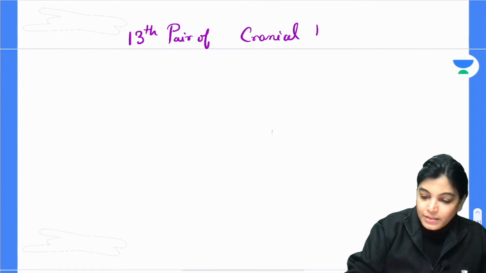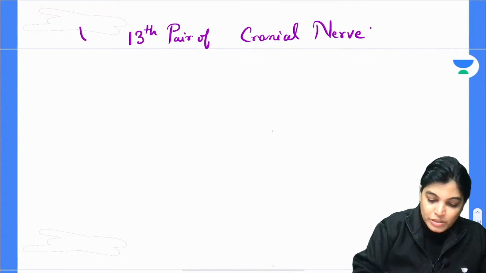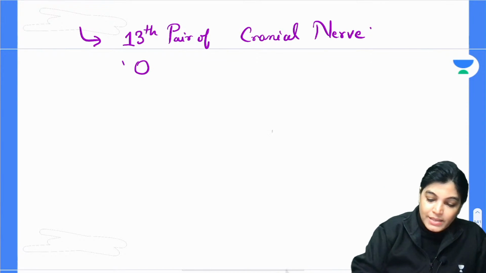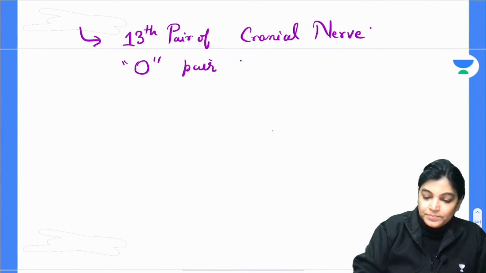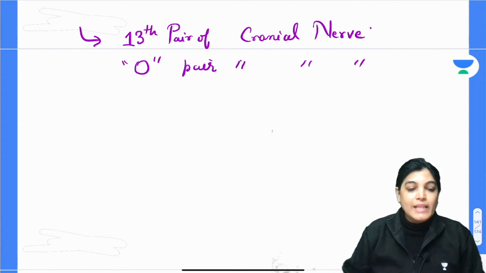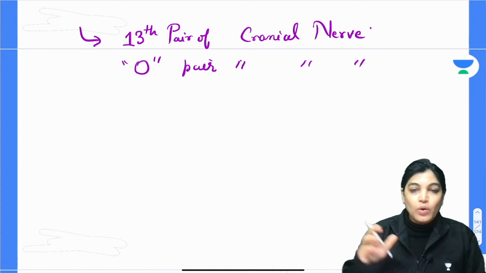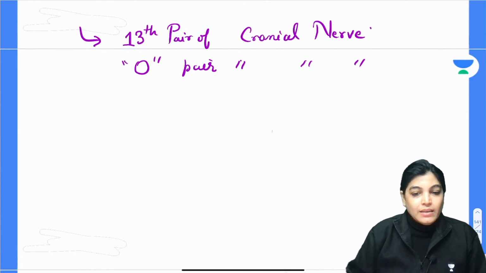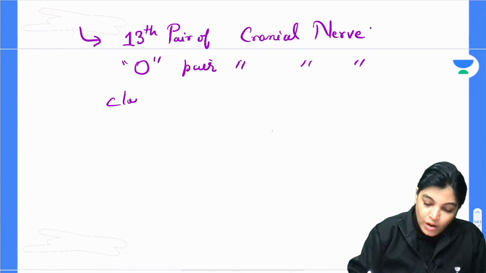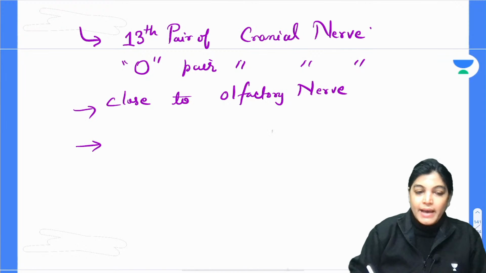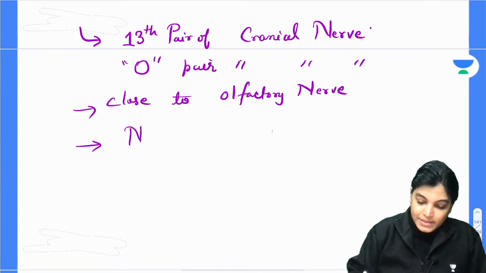Some research is still remaining. This is the 13th pair of cranial nerve, which is also called the zero pair of cranial nerve. So still research is going on to know the exact function of this cranial nerve, but the location has been found. It is lying close to the olfactory nerve. The other name of this 13th pair of cranial nerve is nervi terminalis.